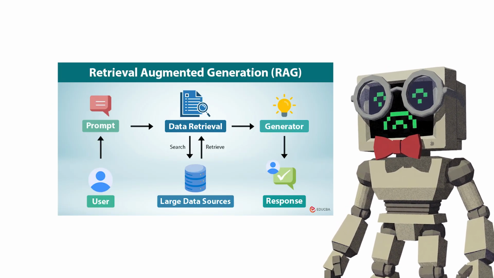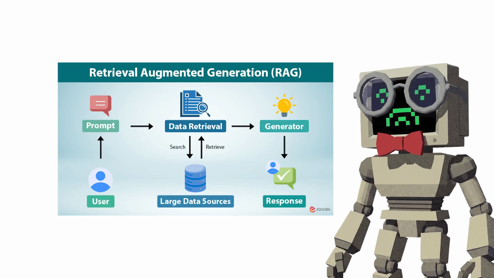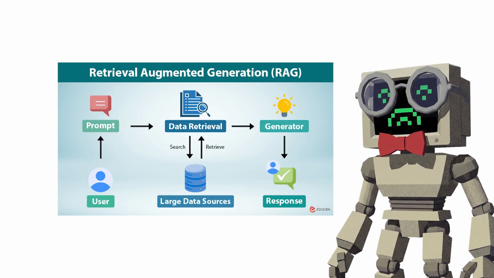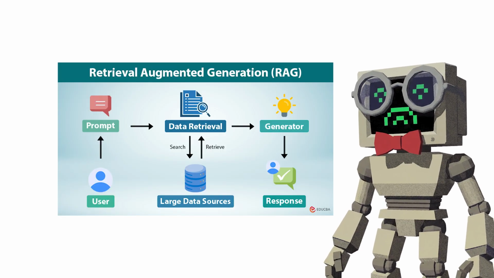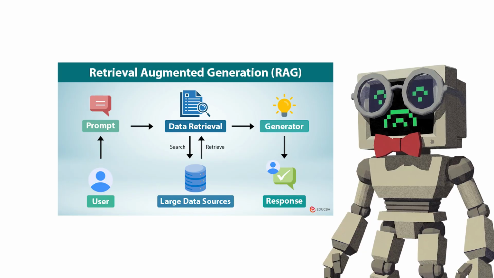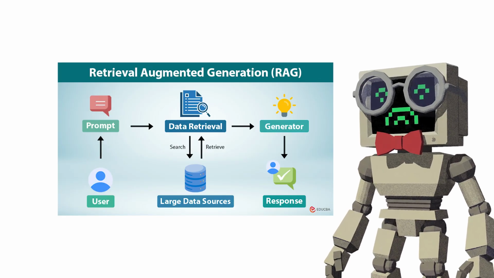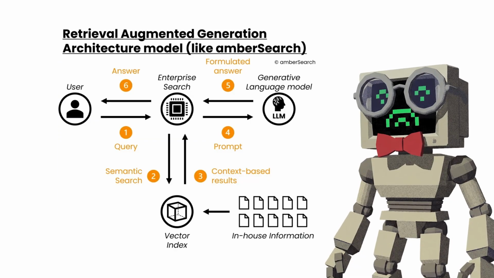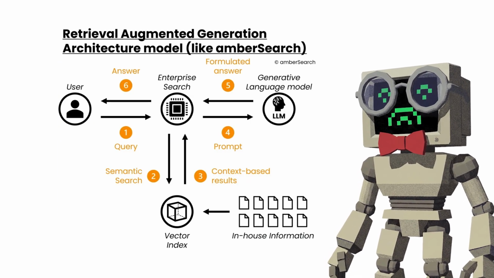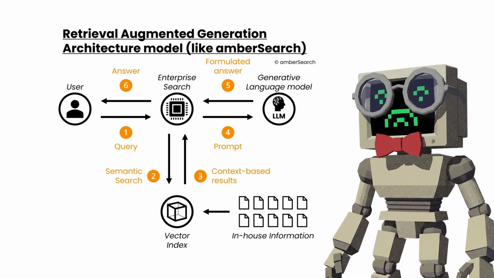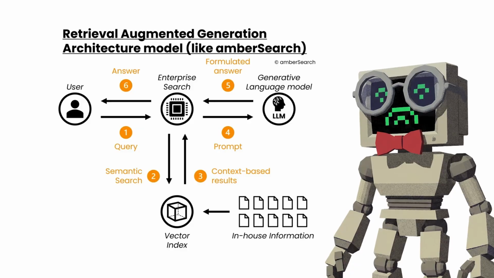Those passages then get fed directly into the model's context window alongside your original query. The language model generates its response conditioned on both your question and the retrieved material. It's not guessing from memory anymore. It's reading the answer from a source. The primary reliability argument for RAG is hallucination mitigation. When the model has to ground its response in actual retrieved documents, its ability to confidently fabricate information drops substantially. The response needs to align with what the retriever found.